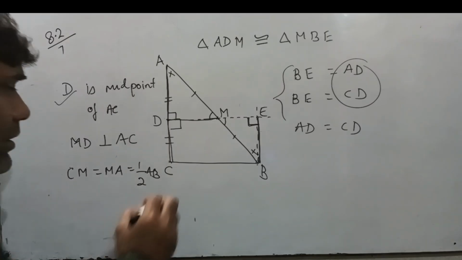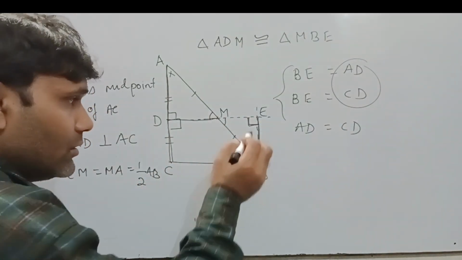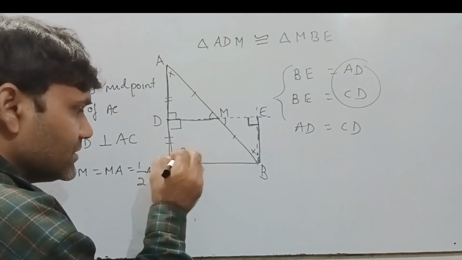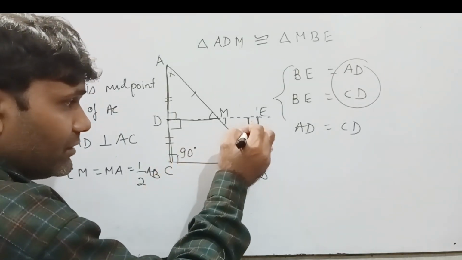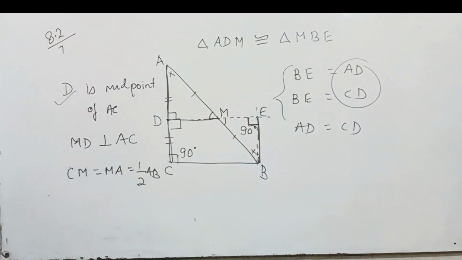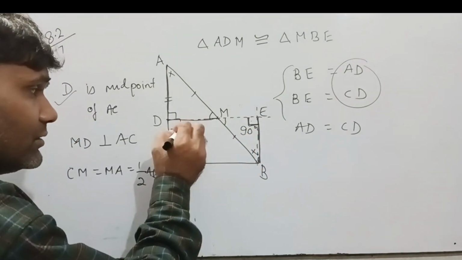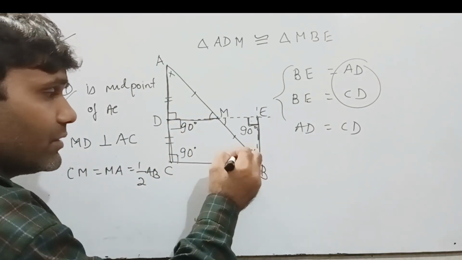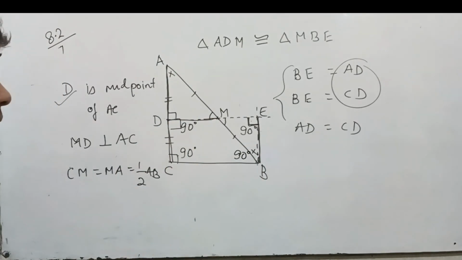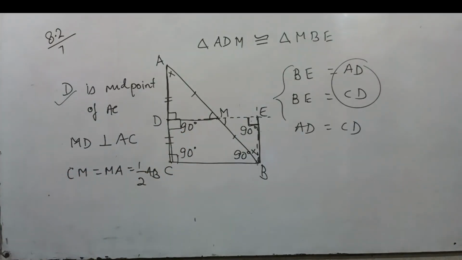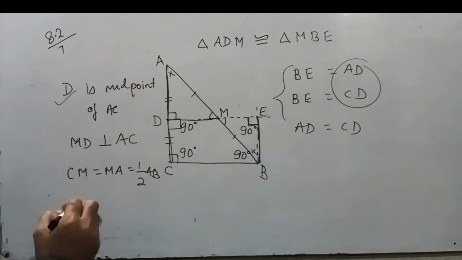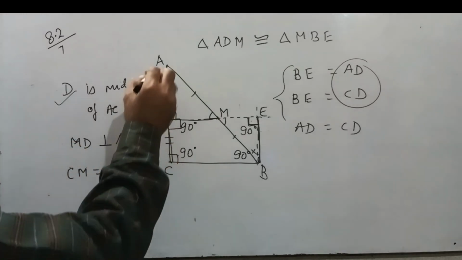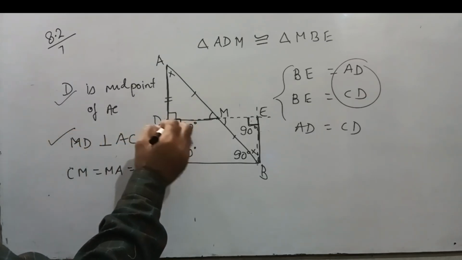Now see, if this is a parallelogram, this angle equal to this, but C is the right angle triangle. If this is 90 degree, then angle E is also 90 degree, and if this is 90 degree, it will also be 90 degree, and it will also be 90 degree. Okay, if this is 90 degree, then we can say that line MD is perpendicular to line AC, because this is 90 degree.